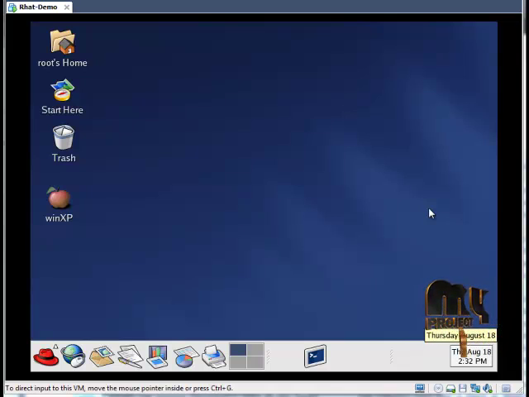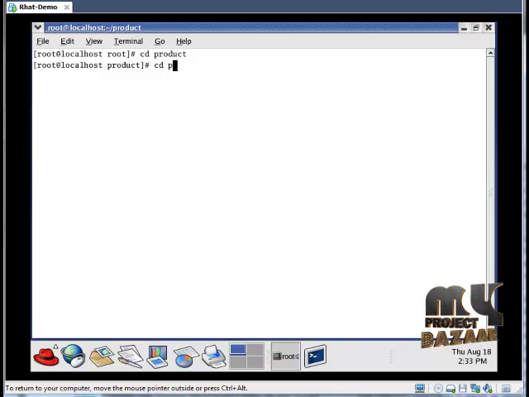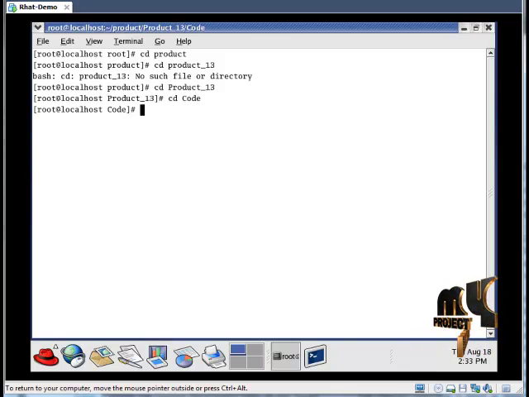Let us see the output of our project. First open the VMware workstation, then open the terminal window. In that we have to first change the directory to what we have as the project, so cd space the code directory, then our code file. This is our syntax for running our TCL file. TCL is nothing but Tool Command Language, that is ns space main.tcl.